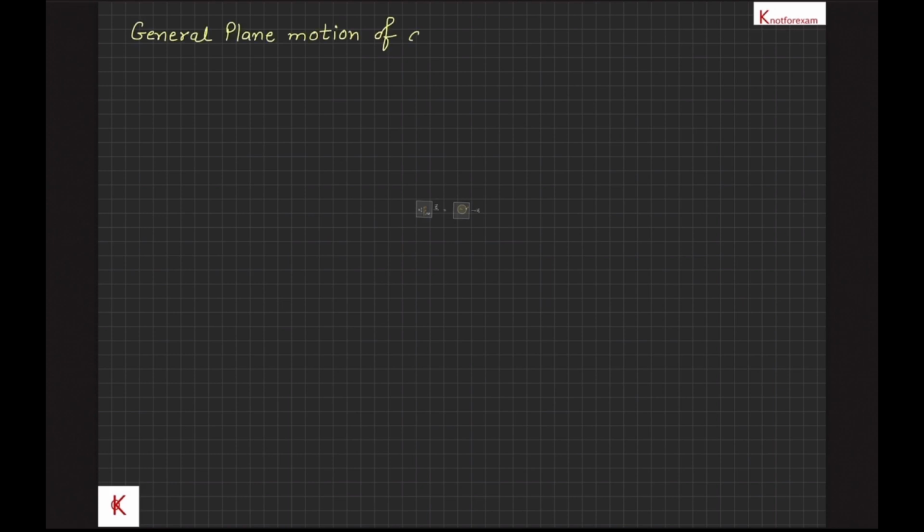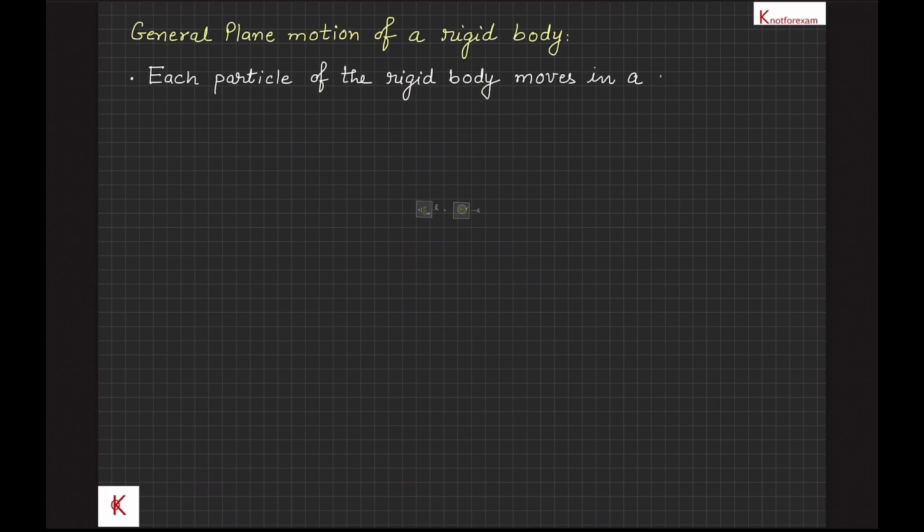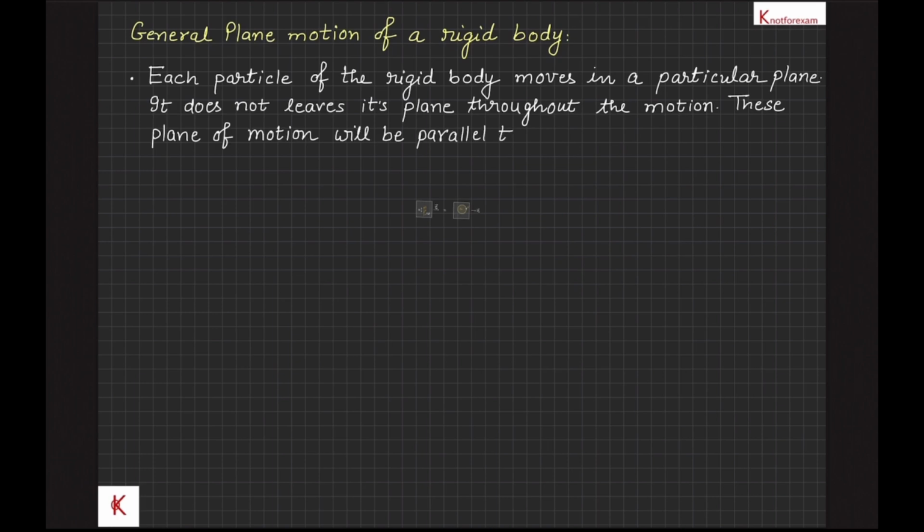We are going to discuss general plane motion of a rigid body. In general plane motion of a rigid body, each particle of the rigid body moves in a particular plane and does not leave its plane throughout the motion. And all these planes of different particles of the rigid body will be parallel to each other.